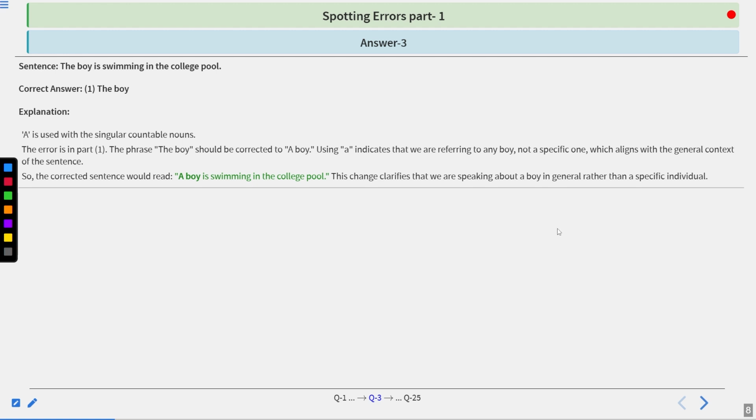Using a indicates that we are referring to any boy, not a specific one, which aligns with the general context. Whenever we use a with a singular countable noun, it refers to a noun in a general context. So the correct sentence would read, a boy is swimming in the college pool. This change clarifies that we are speaking about a boy in general, rather than a specific individual. Let's move to the next question.